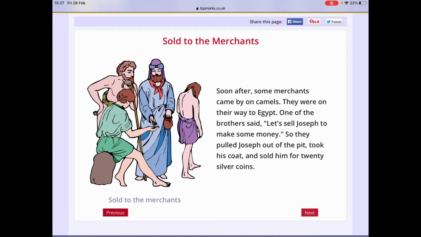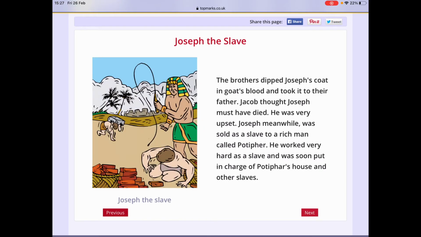Soon after, some merchants came by on camels. They were on their way to Egypt. One of the brothers said, "Let's sell Joseph to make some money." So they pulled Joseph out of the pit, took his coat, and sold him for 20 silver coins. The brothers dipped Joseph's coat in goat's blood and took it to their father. Jacob thought Joseph must have died.